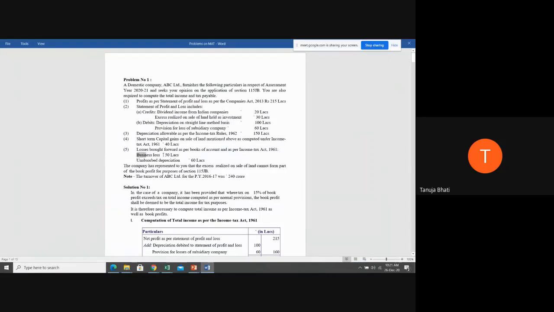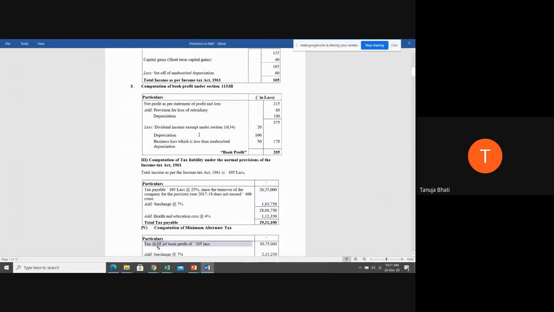So among the business loss and unabsorbed depreciation, which is the lesser amount? Business loss. Therefore, you are going to deduct business loss, which is less than unabsorbed depreciation, rupees 50 lakhs. So you're going to deduct all these from the net profit. So you get the book profit as 205.